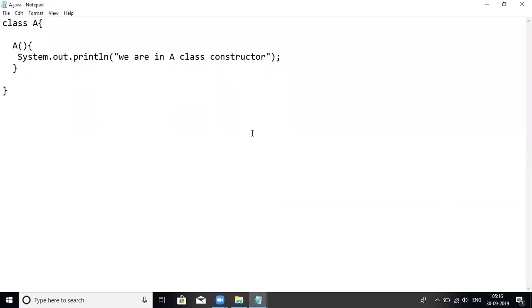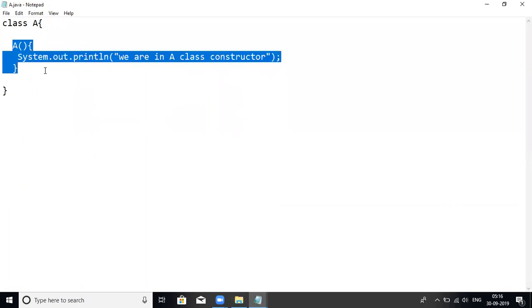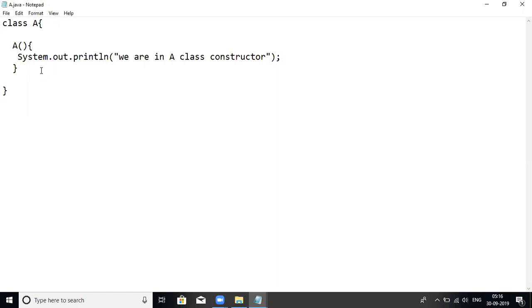Static method. First, listen to what I'm saying here. I'm writing a static method: static int add, which takes int x, comma, int y, and I'm returning x plus y.